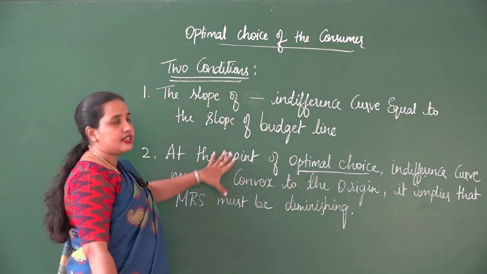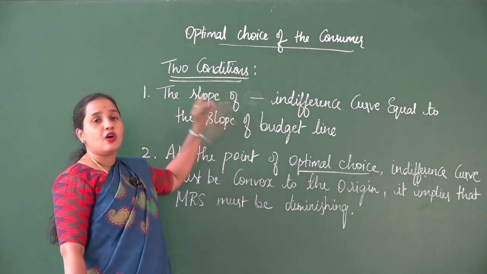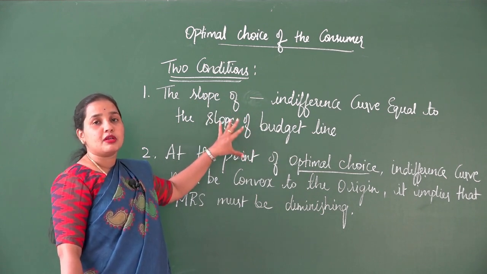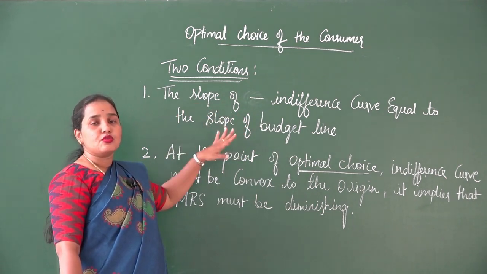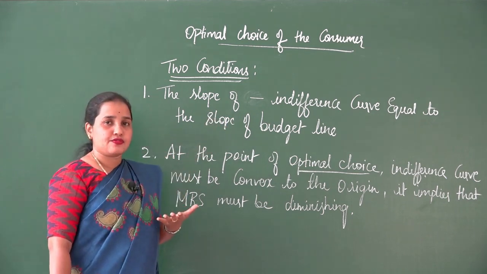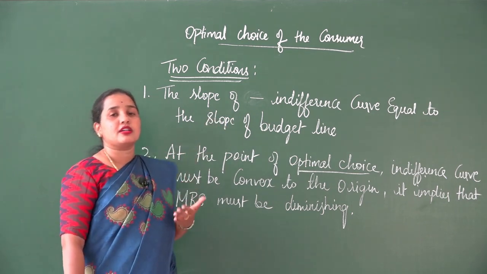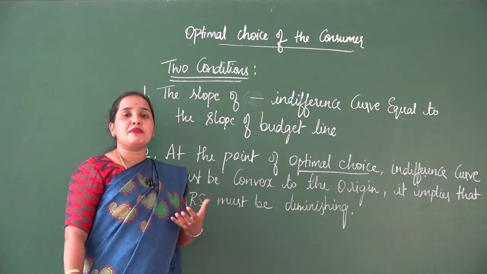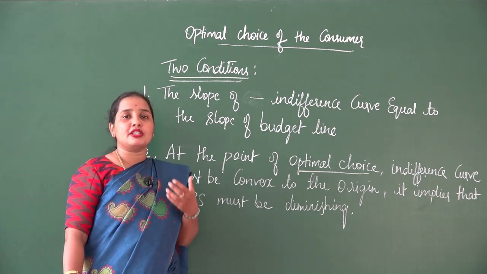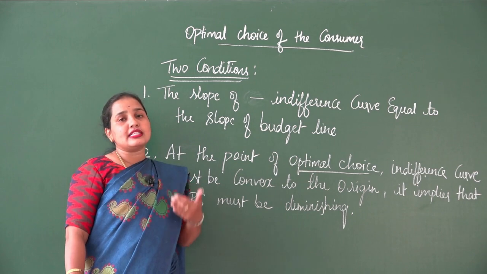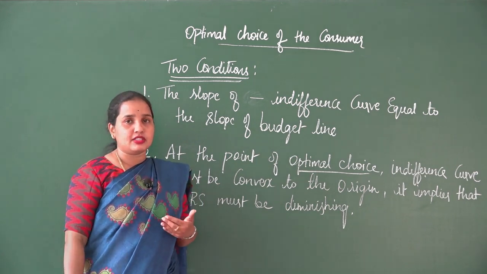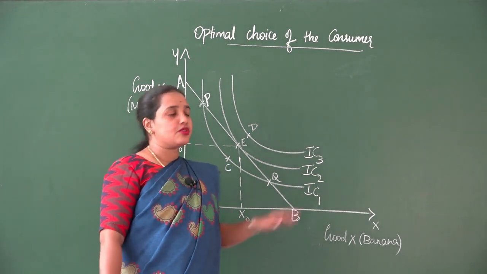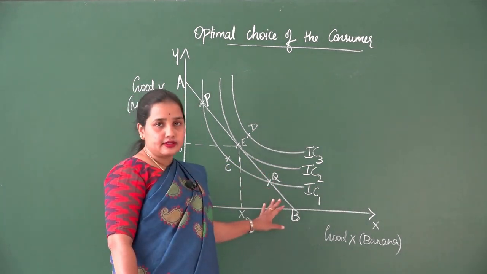When these two conditions are satisfied on the curve, we get the optimal choice or optimal point where the consumer reaches maximum satisfaction when he purchases a particular combination of two goods. So, let us understand optimal choice of the consumer with the help of a diagram.